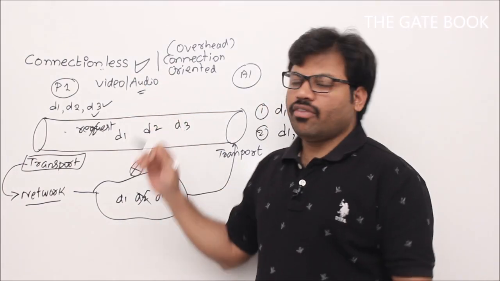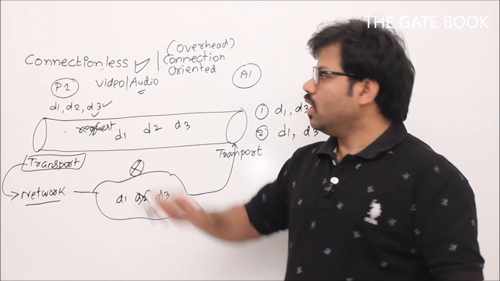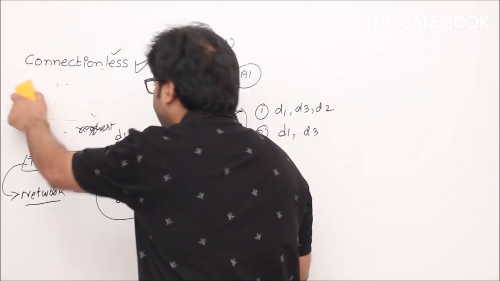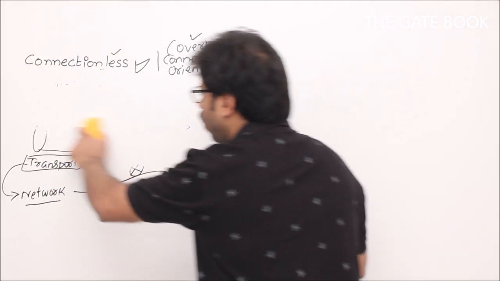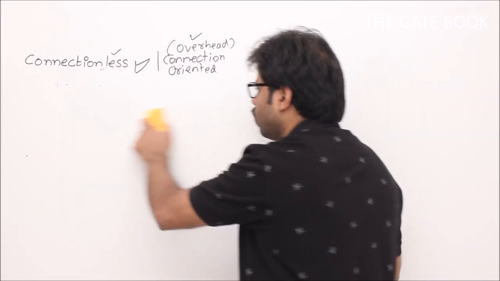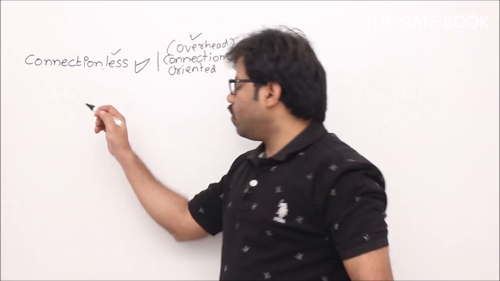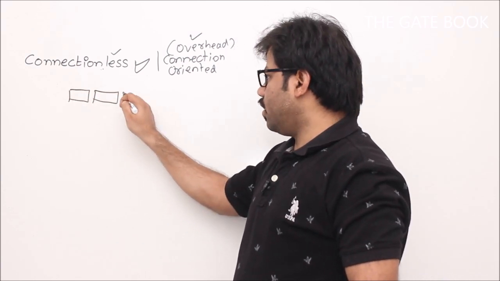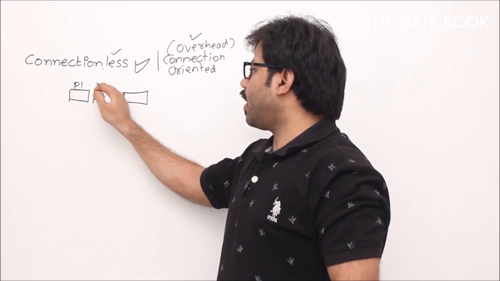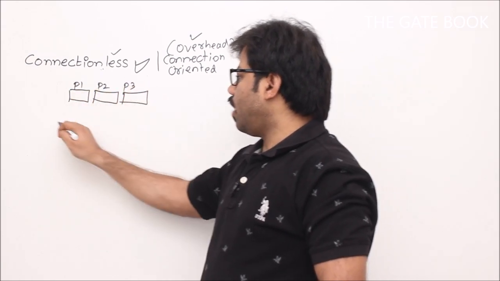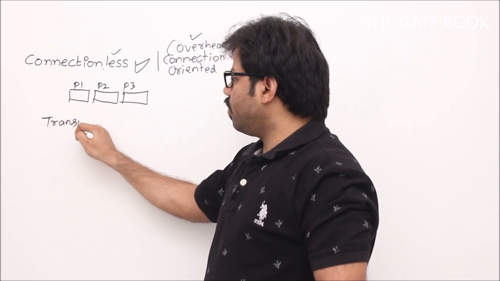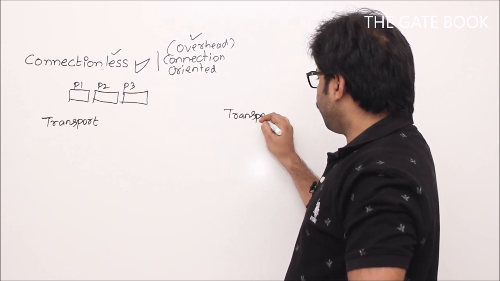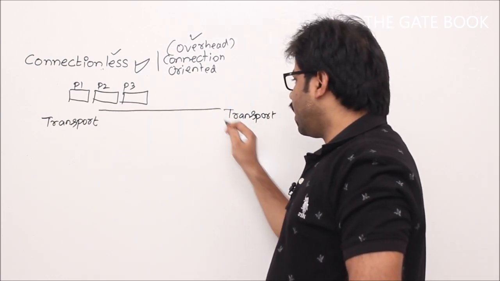Okay, now finally what I want to tell you is that the transport layer offers connectionless service and connection oriented service. Now let me tell you how connection oriented service works and what its properties are. Generally the important property of connection oriented service is that packets will definitely come in order. Example, if you send 3 packets P1, P2, P3, I'm talking about transport level. So this is transport, here again transport. You can imagine it like a pipe.